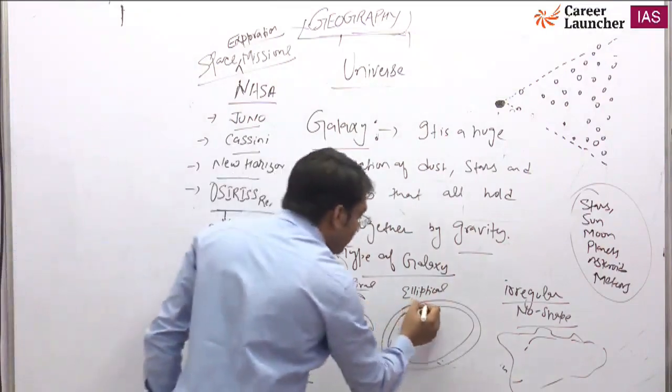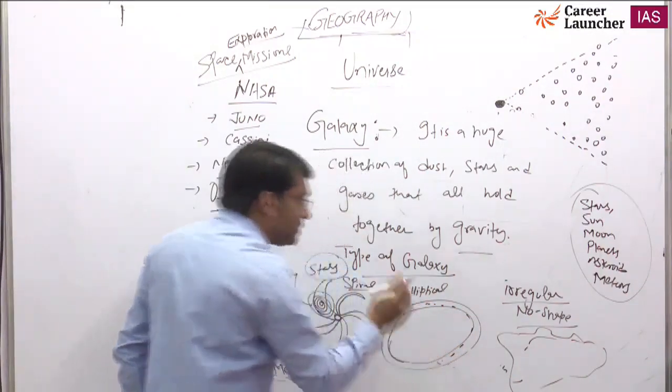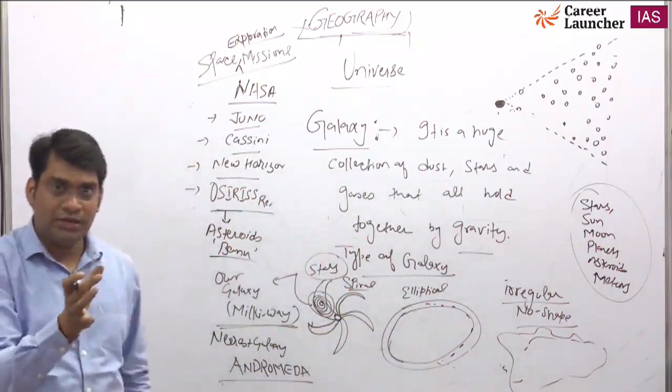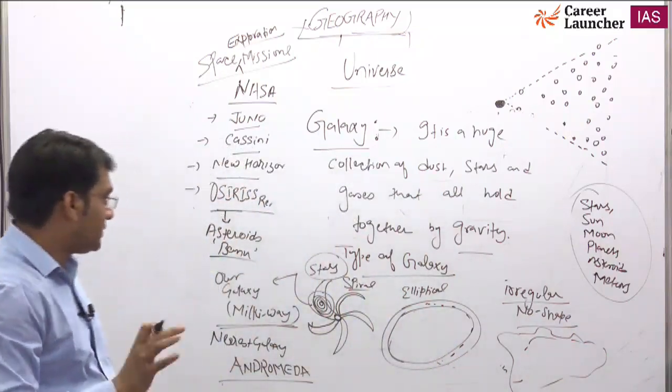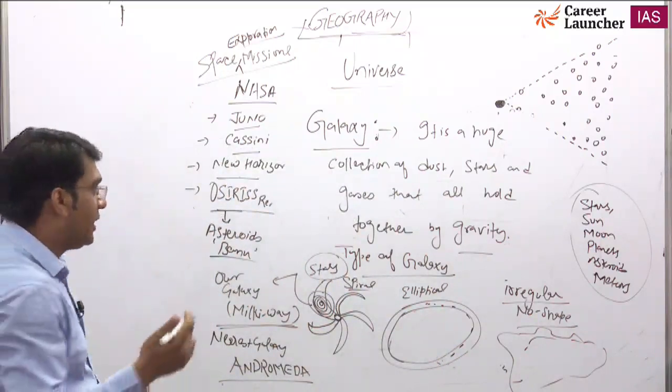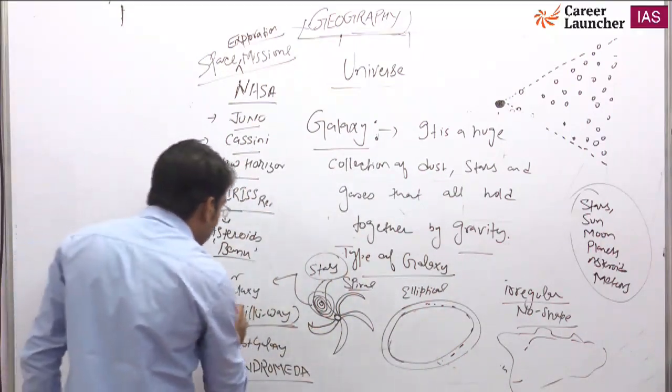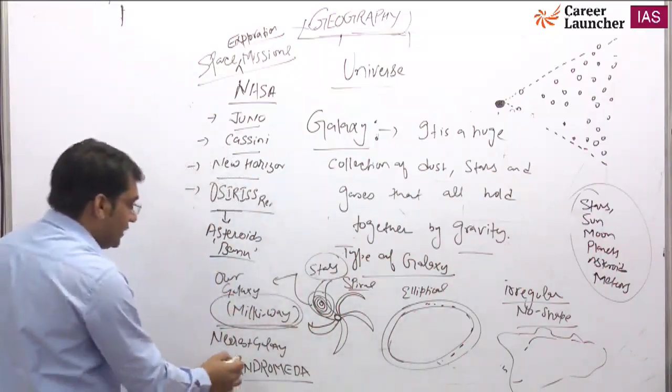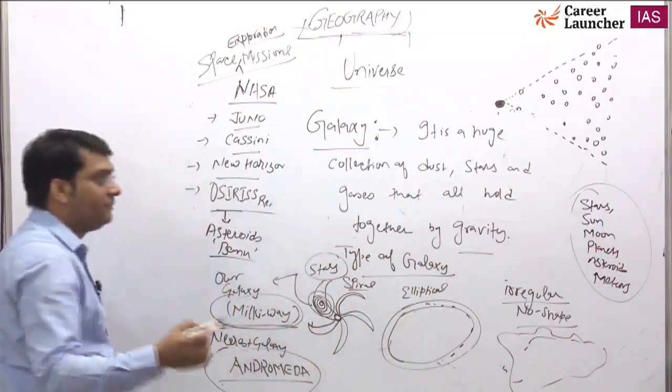Basically, the light of a galaxy comes from the stars present there. The stars are present inside the galaxies, and the twinkling of the stars provides light to the galaxies. So the name of our galaxy is Milky Way, and our nearest galaxy is Andromeda, because there are some facts you should know about these things.